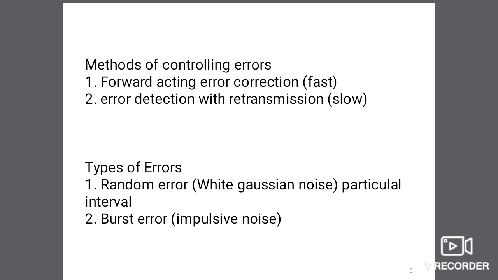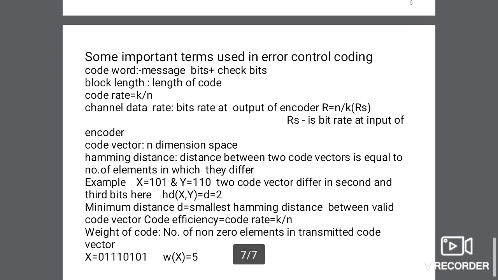Second error is burst error. These errors are generated due to impulsive noise in the channel. These impulse noise bursts are generated due to lightning and switching transients. These noise bursts affect several successive symbols. Such errors are called burst errors. The burst errors are dependent on each other in successive message intervals.